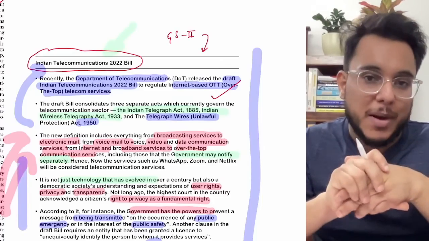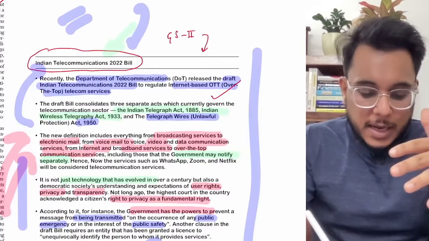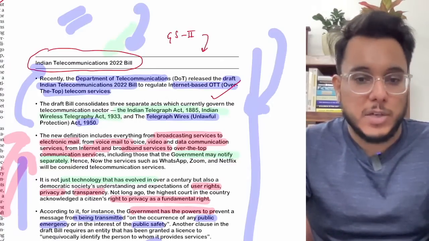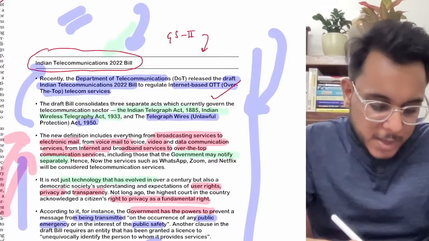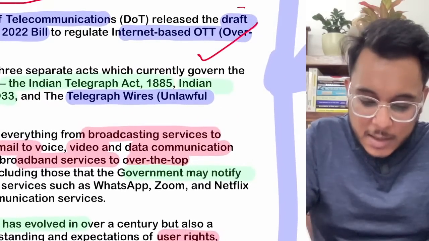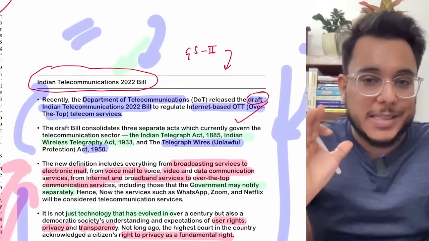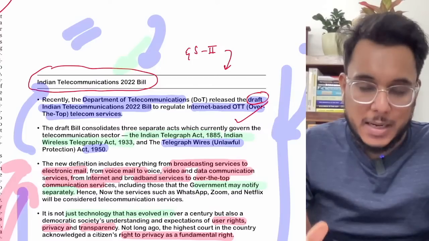Now guys, understand one particular thing. Listen. When we talk about, for example, the Indian Telecommunication Bill 2022, we have discussed some of the provisions. Now understand that when a bill is coming, you need to see at what stage the bill is. Right now it is a draft bill. Draft bill means that just the cabinet has cleared this bill, and it has been kept in the public domain.